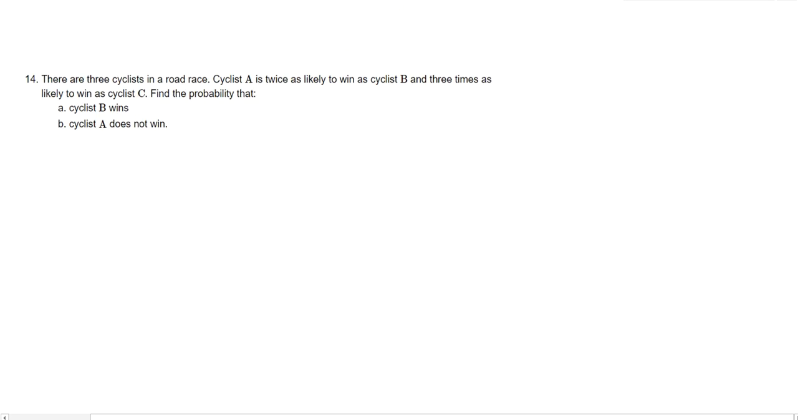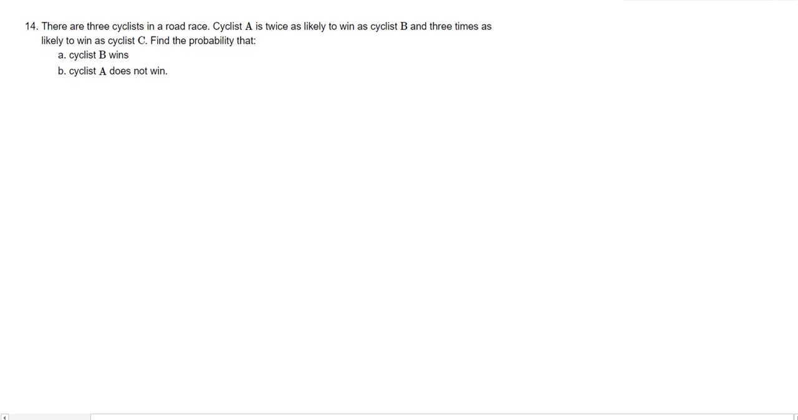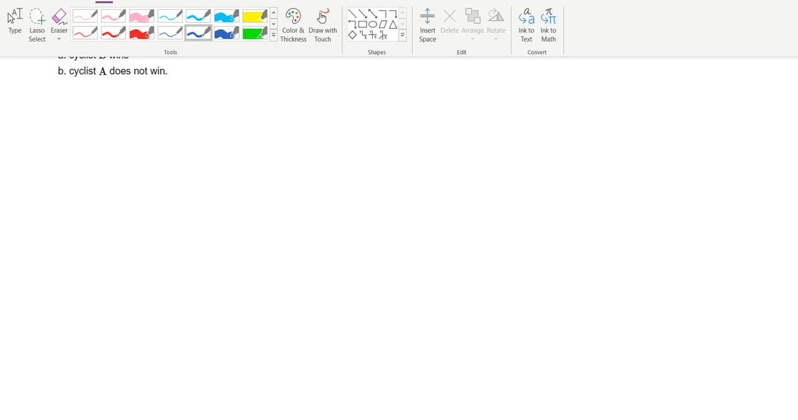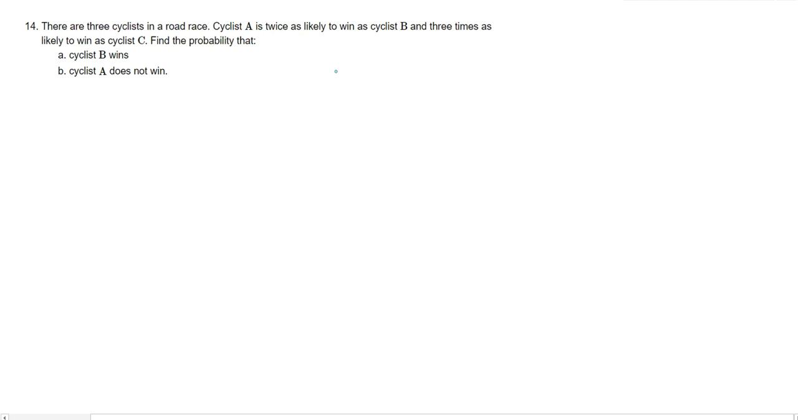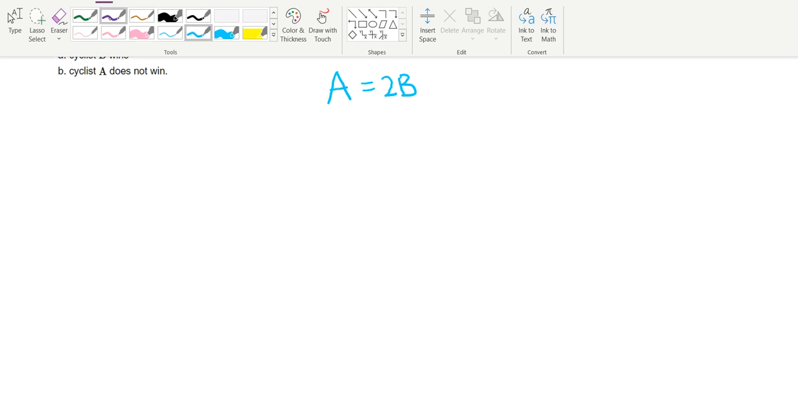Okay, let's move on to another question. The next question is question 14. There are 3 cyclists in a road race. Cyclist A is twice as likely to win as cyclist B. So I'm going to write these relationships down. The probability of A, twice as likely, is equal to 2 times that of B. And that is this relationship over here. I'm going to choose a different color, and then we're going to continue reading the question.